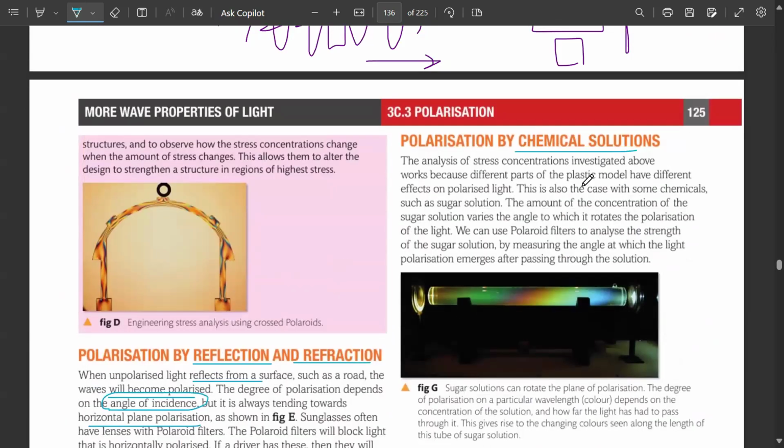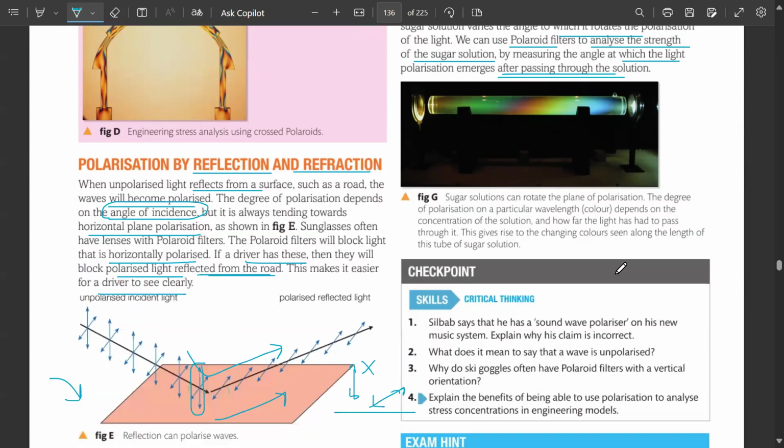फिर chemical solutions can also do the job. Analysis of stress concentration investigated above works because different parts of the plastic model have different effects on polarized light. This is also the case with some chemicals such as sugar solution, where the concentration of the sugar solution varies the angle to which it rotates the polarization of the light. We can use the Polaroid filters to analyze the strength of the sugar solution by measuring the angle at which the light polarization emerges after passing through the solution. Different solutions भी हैं जहाँ पे आपके पास वेव की स्ट्रेंथ और polarization भी हो सकती है.